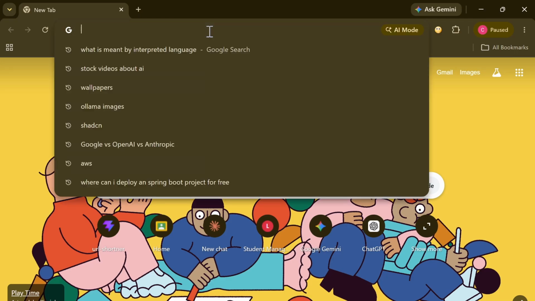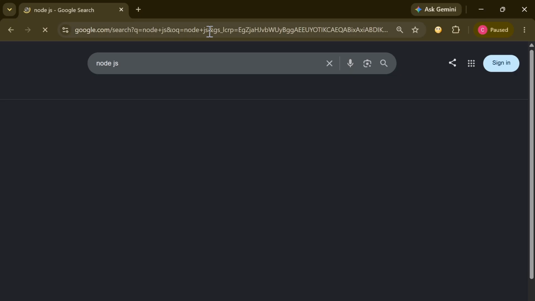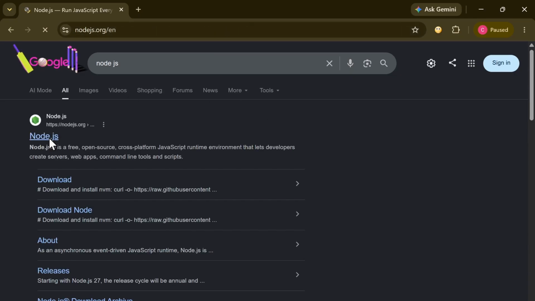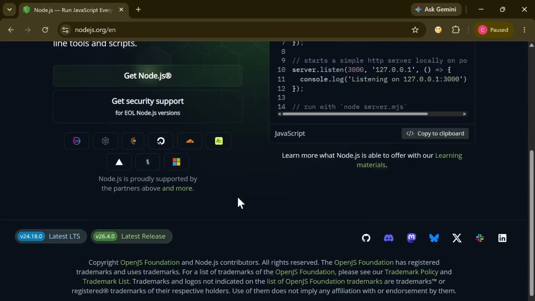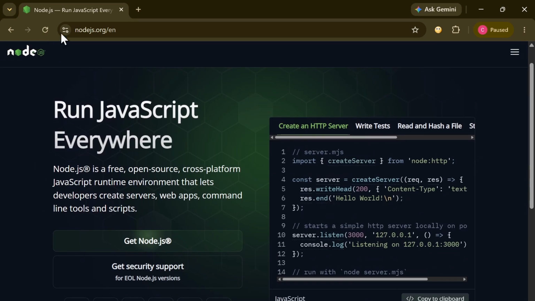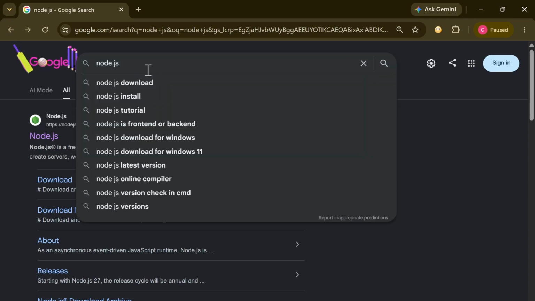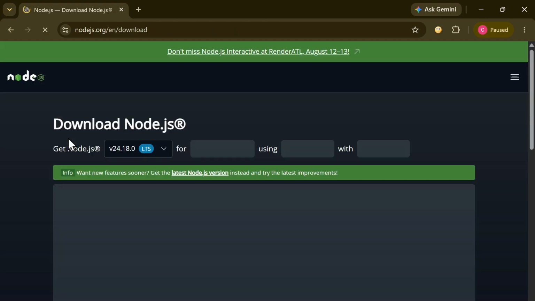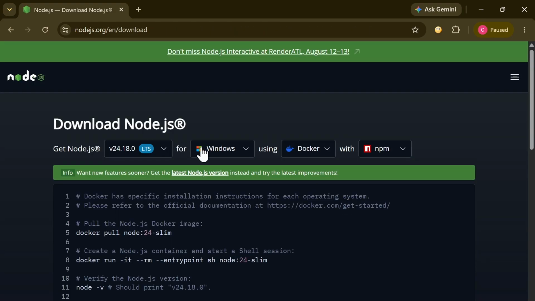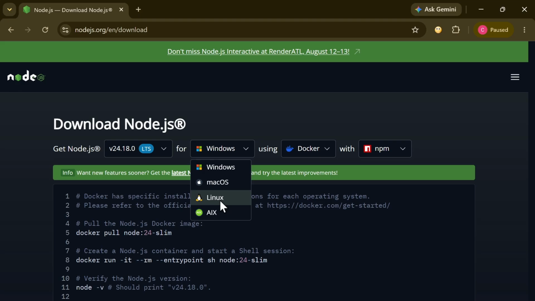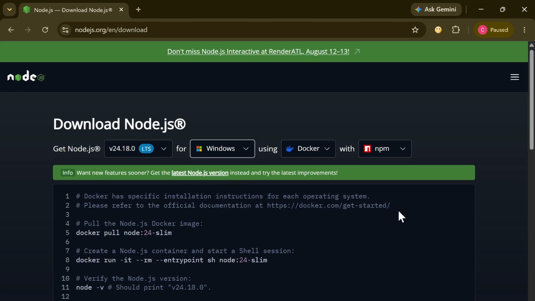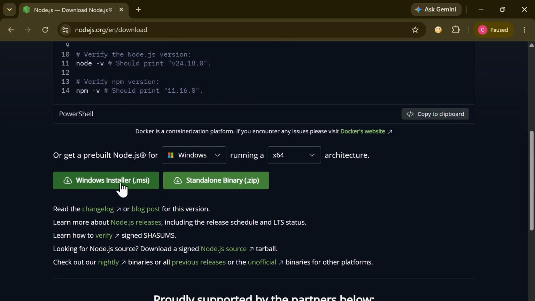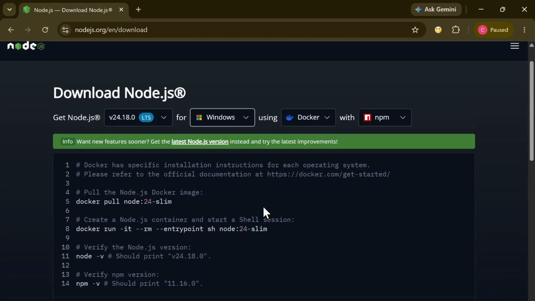The next way is you need to install Node.js. You can simply come here and type Node.js. The first website is the official website, so you can go over here, or you can simply come back and type Node.js download. You get the option to download Node.js, you can click on that. You have a bunch of options, so you can expand this for Mac, Linux, Windows. You can download according to your machine. Let's say I have Windows, you can simply click on this, install this Windows installer, and simply press next, and that's a simple download.